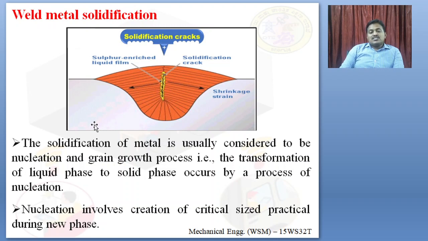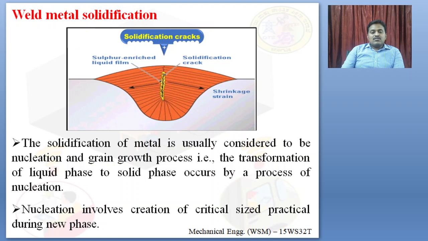What is nucleation? It is new grain growth that takes place in this area. The area where new grain growth takes place is known as nucleation. During that time, the metal transfers from the liquid state to the solid state. Nucleation involves the creation of critical sized particles during the new phases. So this is all about the applications.